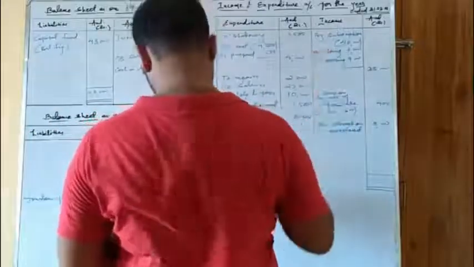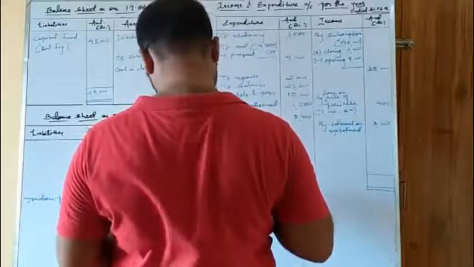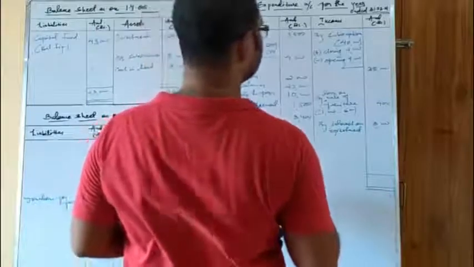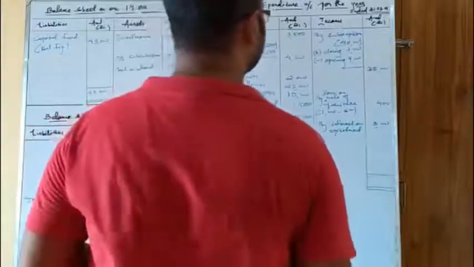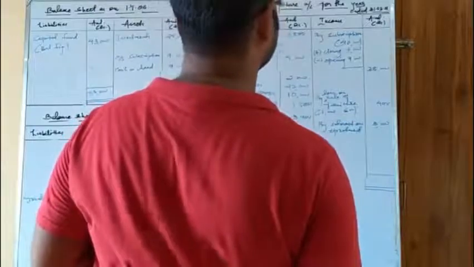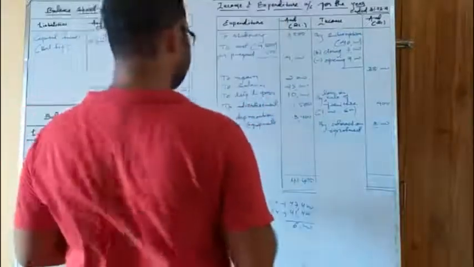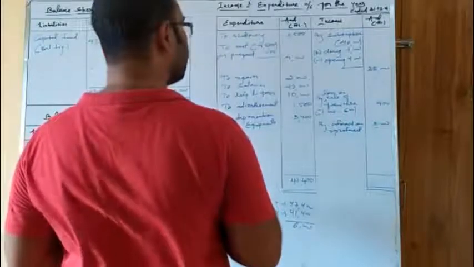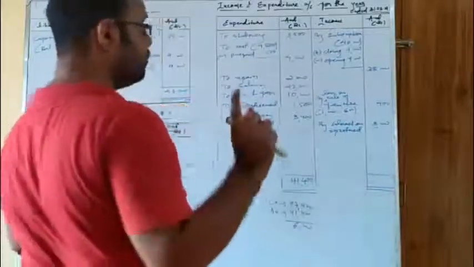Subscription 50,000. We have made a mistake over here.